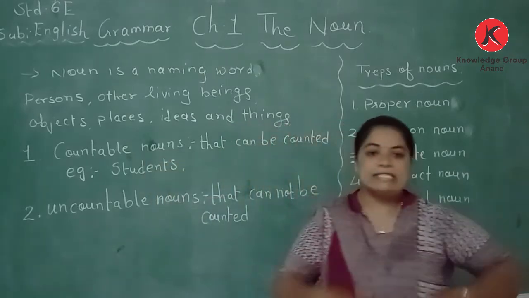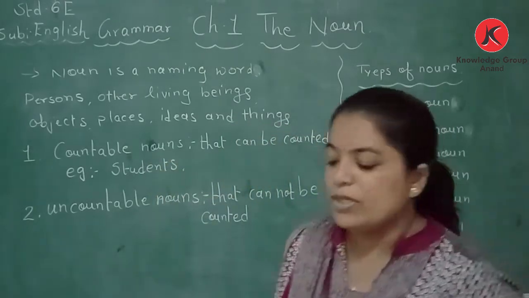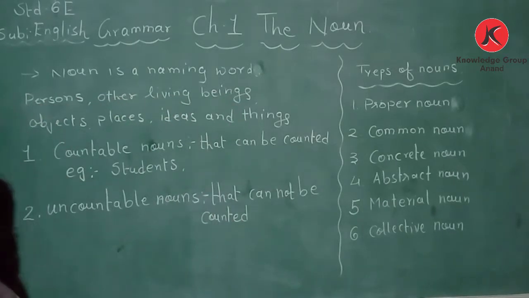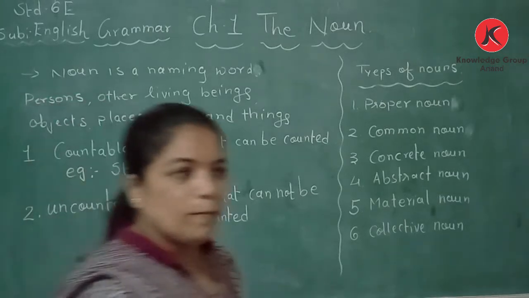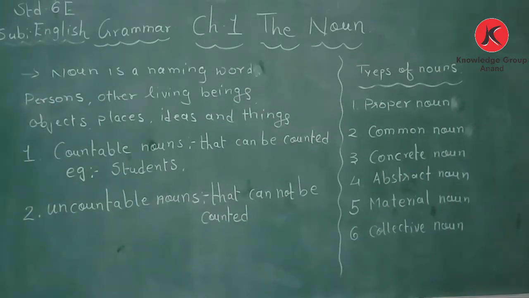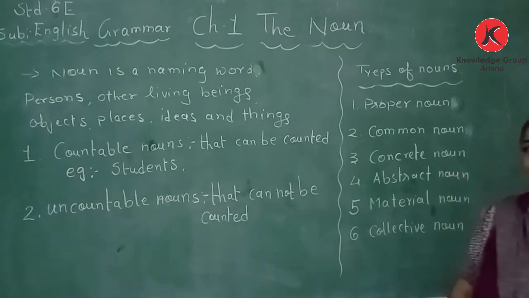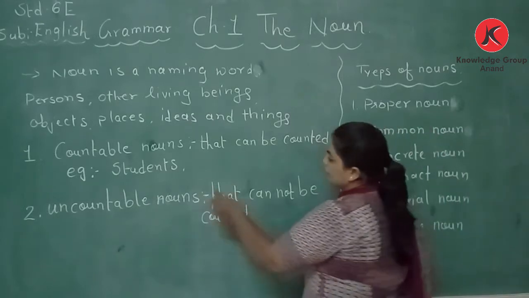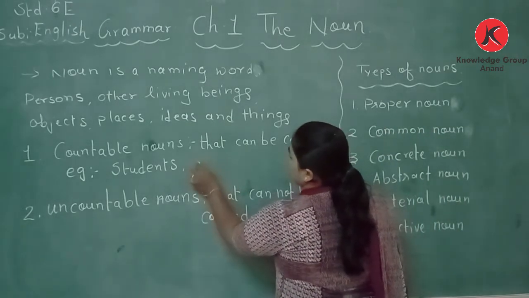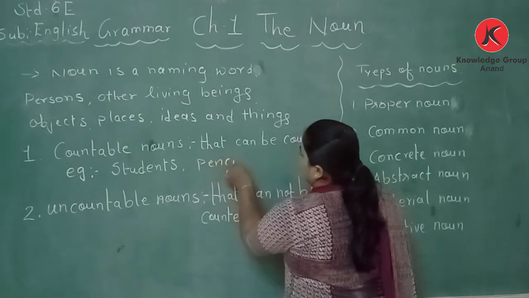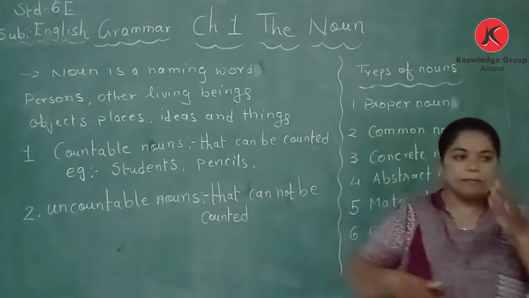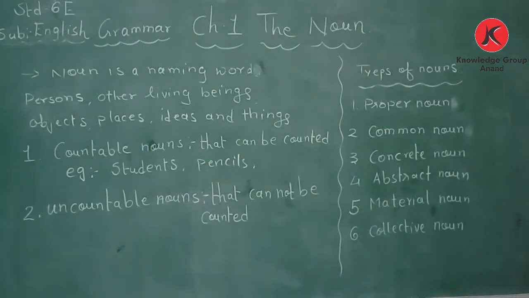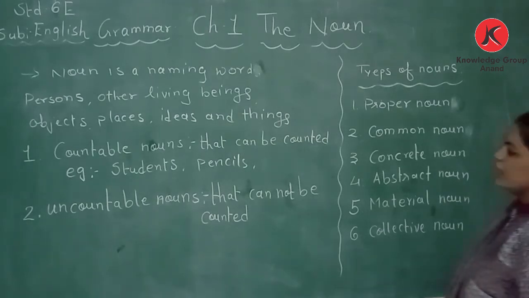If there are 60 students sitting in the classroom, we can count them one by one, easily. Another example is pencils. In one box, if there are 100 pencils or 50 pencils, we can count them easily.